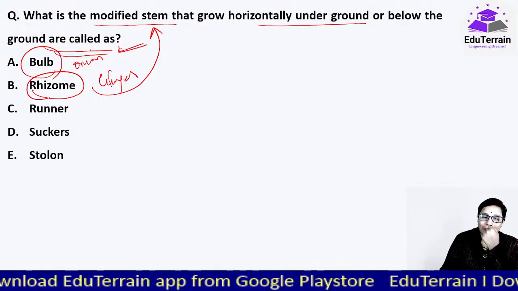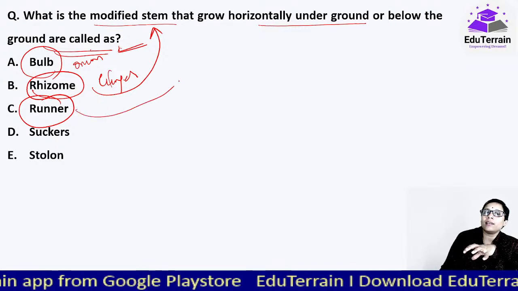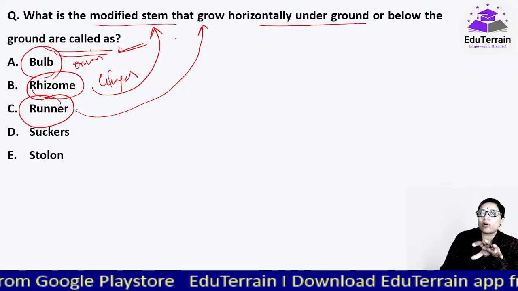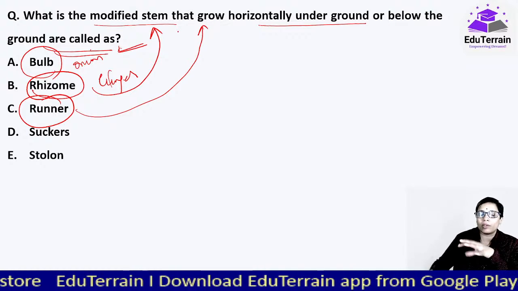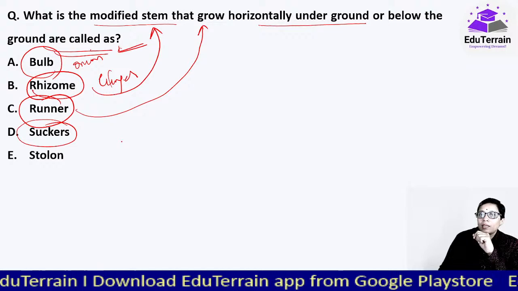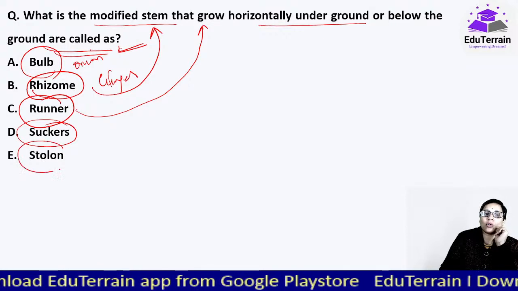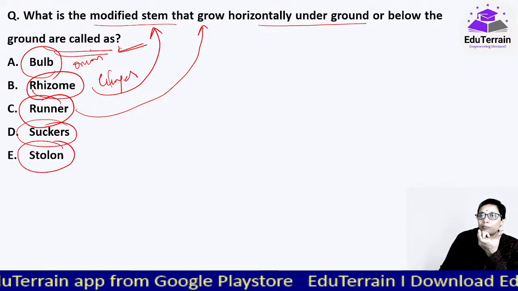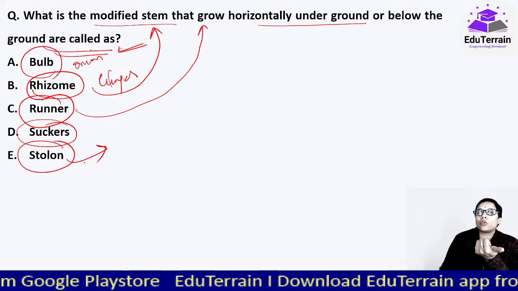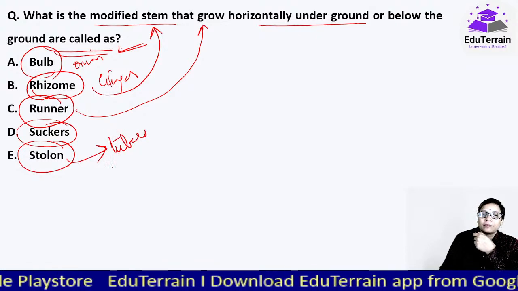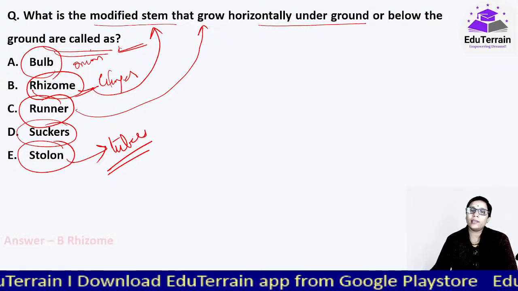This is again a horizontally grown underground stem. Runners are generally found in grasses. Though they are also horizontal stems, they are not modified and they simply help it to propagate, that is, to move. Suckers are the buds that develop from these rhizomes. Stolons are very close to the bottom of the stem, very close to the soil, and they develop into tubers. You can group stolons with tubers. Here in this case it is rhizome that we are talking about.